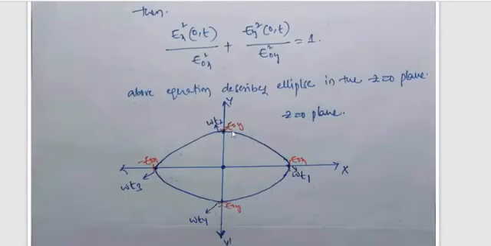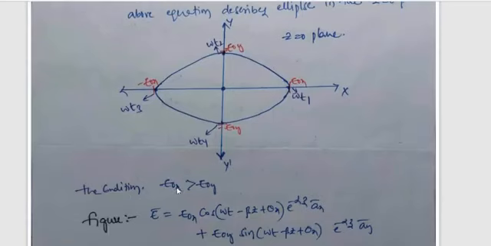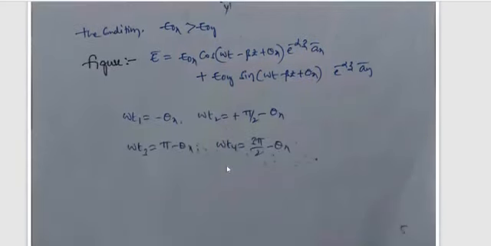So the electric field varies in the x and y directions, but the condition is definitely that E0x is greater than E0y, then only will we get the elliptical shape of the electric field orientation. That's why it is an elliptical shape.